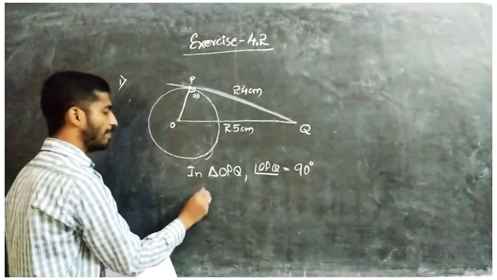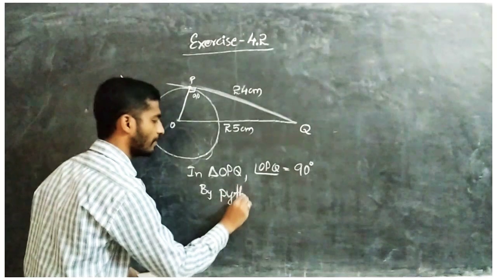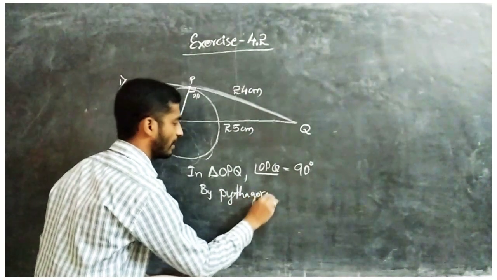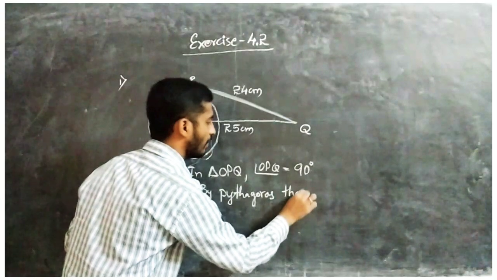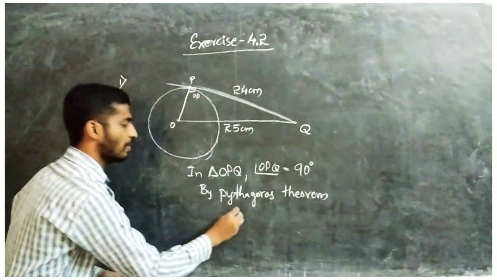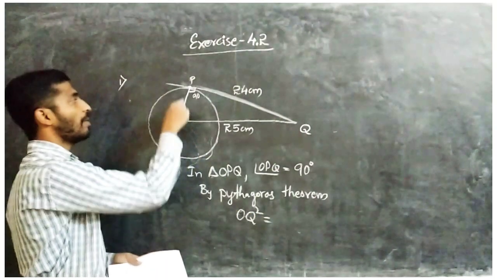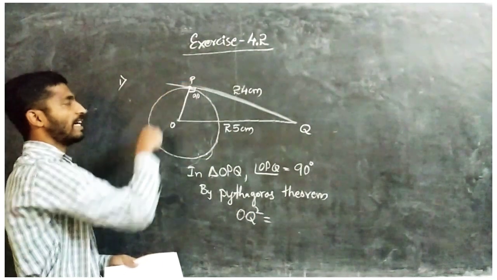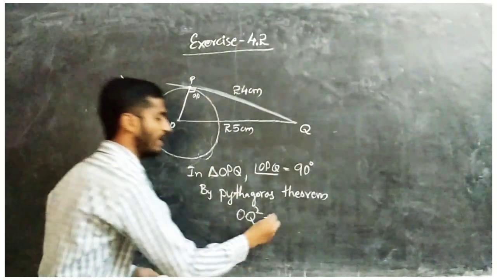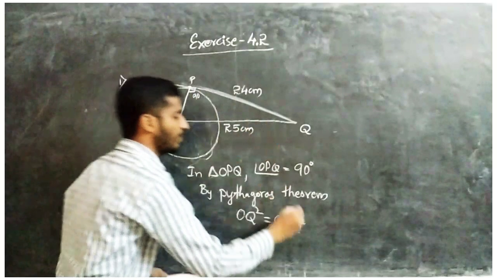Now, by Pythagoras theorem, what does it say? Square of hypotenuse, that is OQ square, equals the sum of the squares of the other two sides, that is OP square plus PQ square.